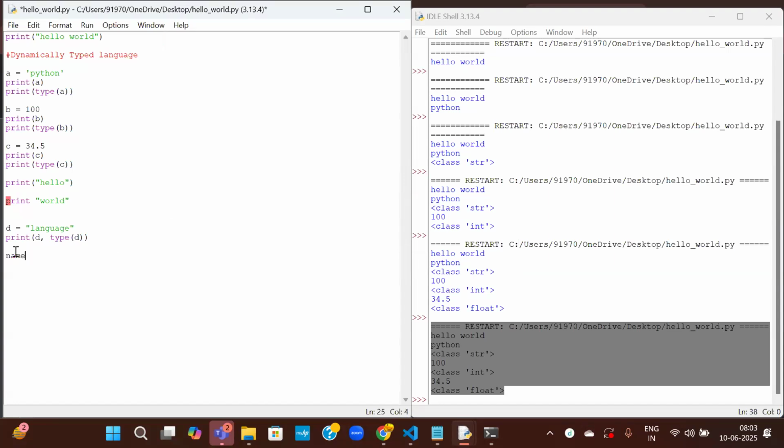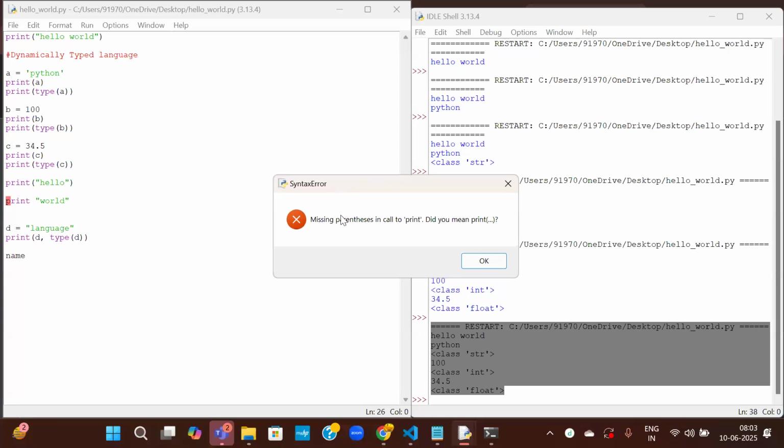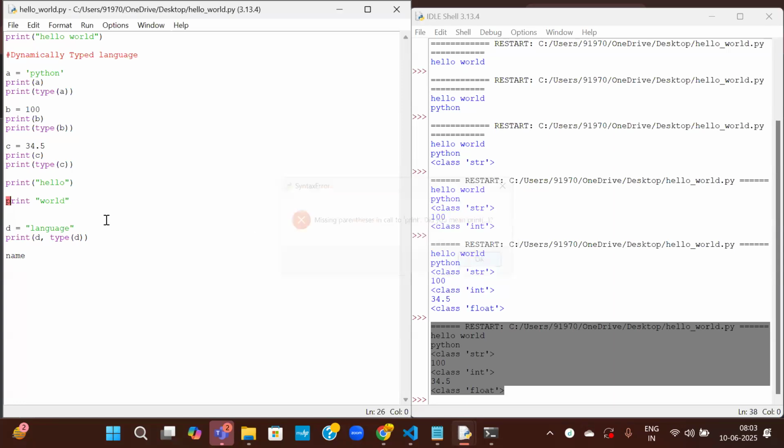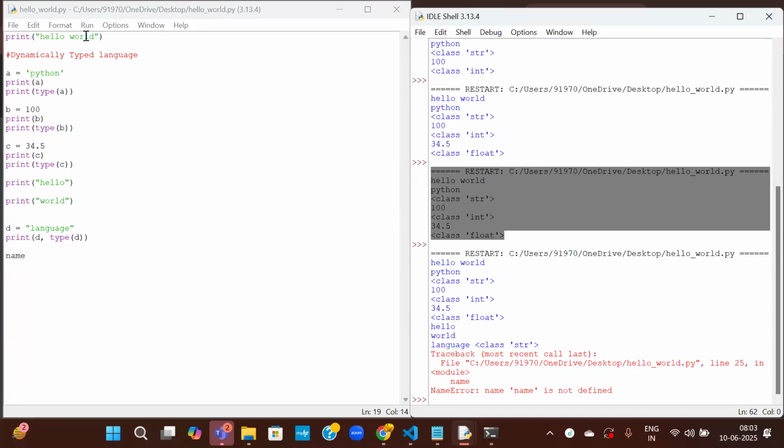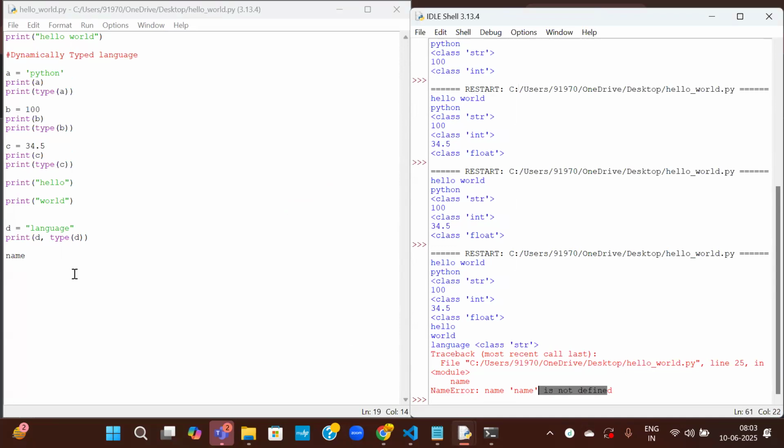Let us write some. I'll just write name. There is no meaning to this. I'm just writing some variable name. I'm not assigning anything to this. Just save this and run it. See here, again it is showing an error here, not here. The name, this is also an error because this name has no meaning without assigning any values. So first let us fix this and see if that was really an error or not. See here, now the name error: name is not defined because it did not know what name is.